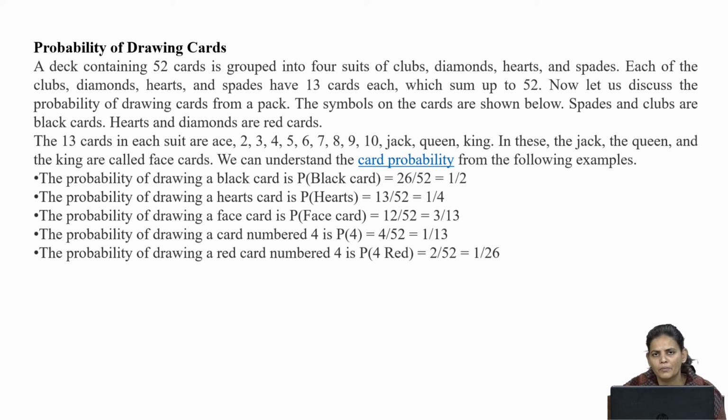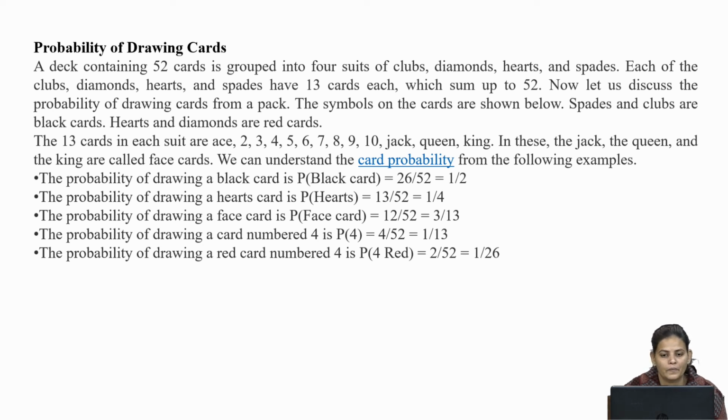We can understand card probability from the following examples. There are many examples in the case of cards. So, let us do some examples so that we can understand the concept of probability using cards more clearly. Suppose the probability of drawing a black card will be 26 divided by 52, because we have 26 black cards and 26 red cards in a deck.